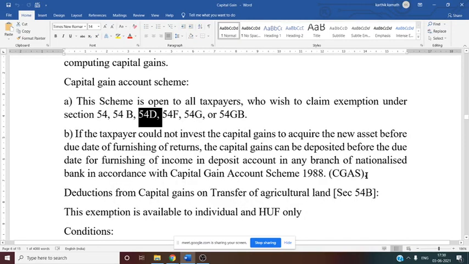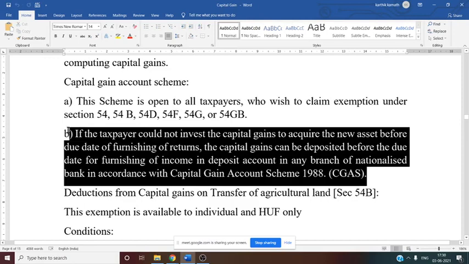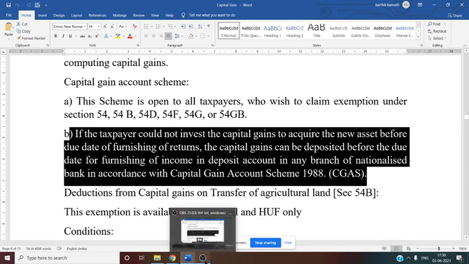Yes. Then they have given you one more condition. If the taxpayer could not invest the capital gain to acquire the new asset before the due date of furnishing of returns, the capital gains can be deposited before the date of furnishing income in the deposit account in any branch of the nationalized bank in accordance with the CGAS scheme 1988. So this scheme was introduced in the year 1988. That is also mentioned, that we need to remember.